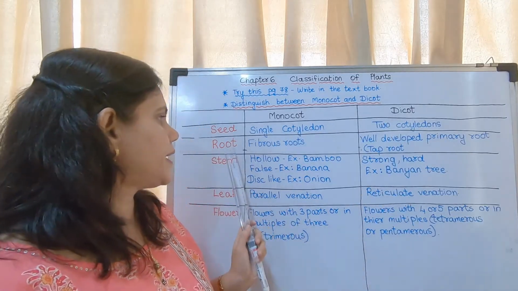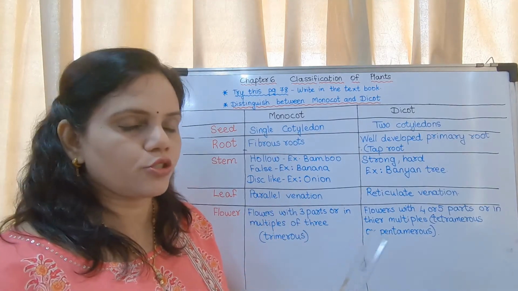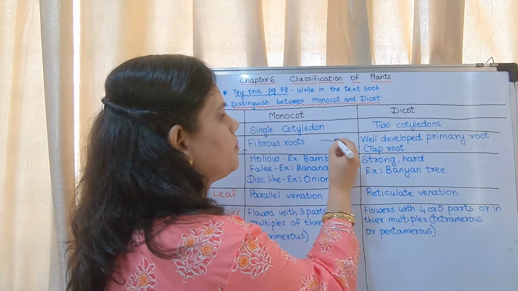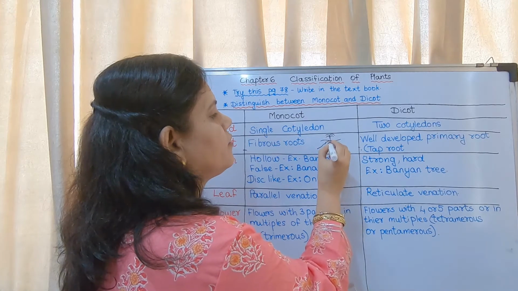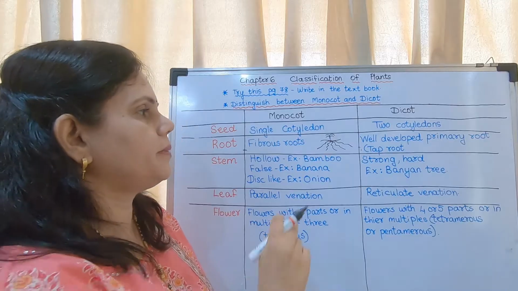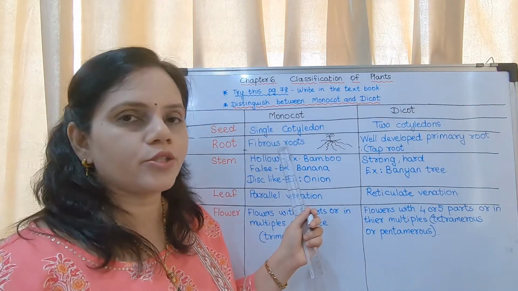The next characteristic is root. In case of monocot, it is fibrous root. Now what do you mean by fibrous root? If this is the plant, their roots will be like this. From the beginning itself there are branches, it is said to be fibrous roots.